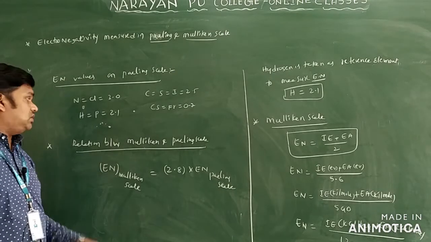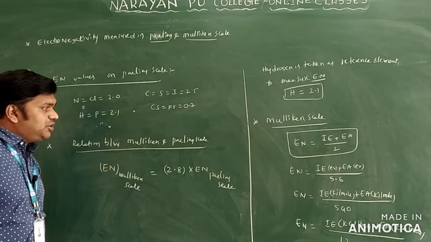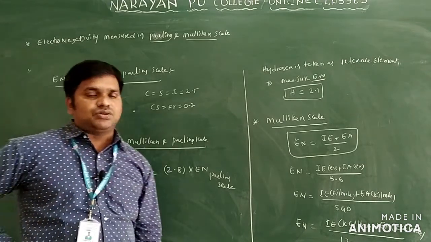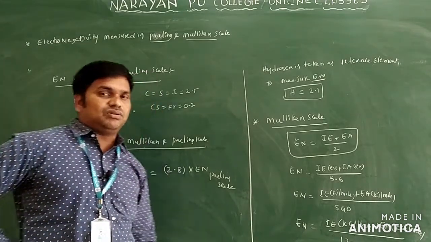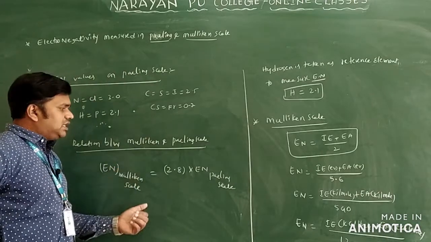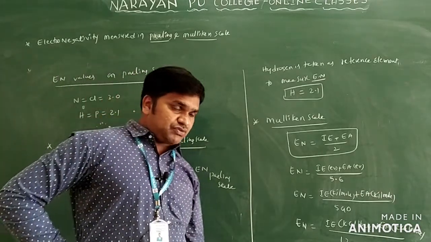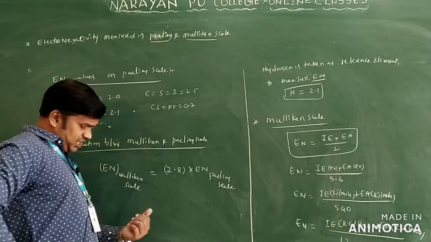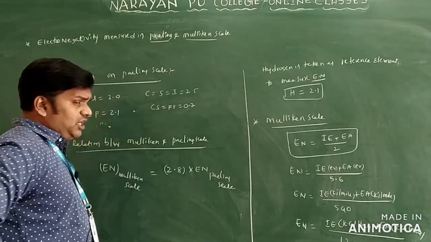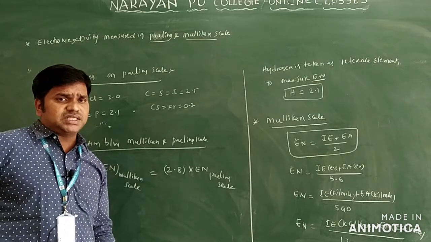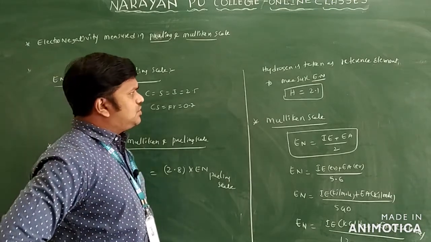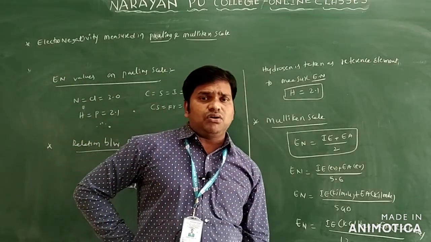These come from the Pauling method. And one more thing you can see is the relation between the Mulliken and Pauling scales, how they are interrelated. Electronegativity on the Mulliken scale is equal to 2.8 into electronegativity on the Pauling scale. If they give any one, we can find the electronegativity on the other scale, Mulliken or Pauling. So this is regarding electronegativity.